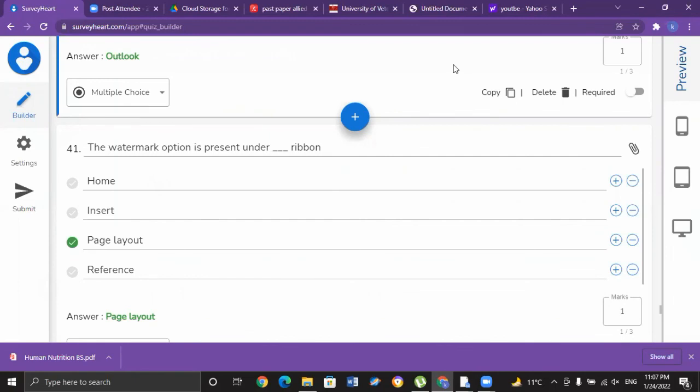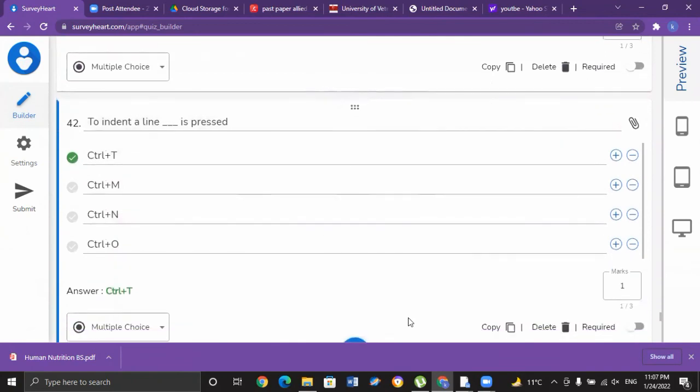The watermark option is available under the Page Layout ribbon. So the correct option for MCQ number 41 is Page Layout. That is C for MCQ number 41.